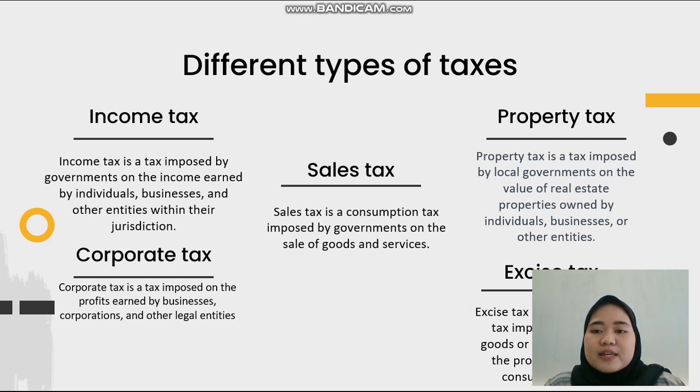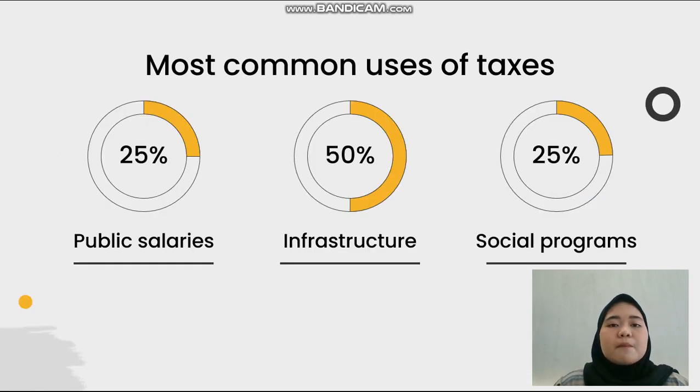Property tax. Property tax is a tax imposed by local government on the value of real estate properties owned by individuals, businesses, or other entities. Excise tax. Excise tax is a type of indirect tax imposed on specific goods or activities, often at the production, sale, or consumption stage. Most common use of tax: 25% in public salaries, 50% in infrastructure, 25% in social programs.